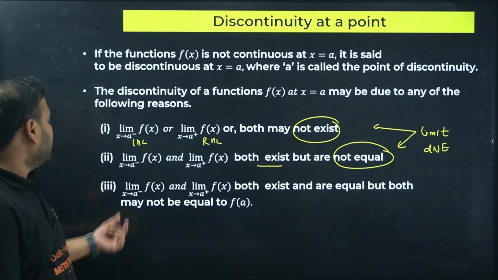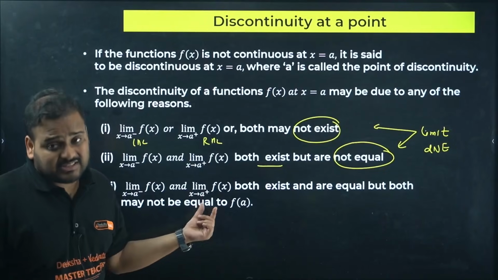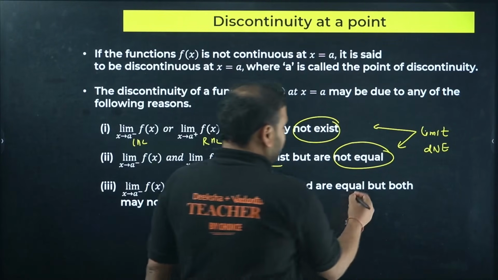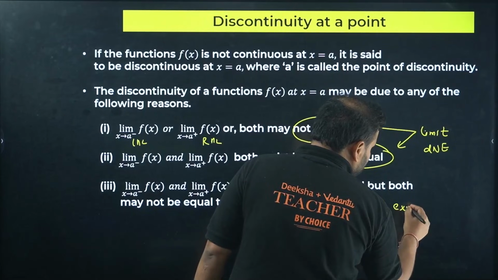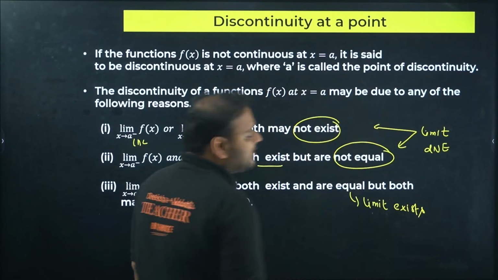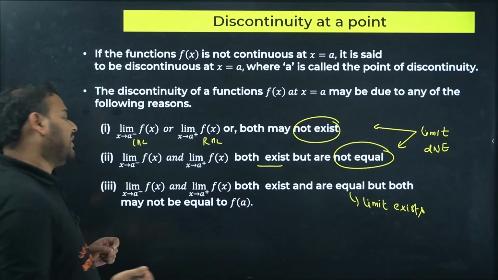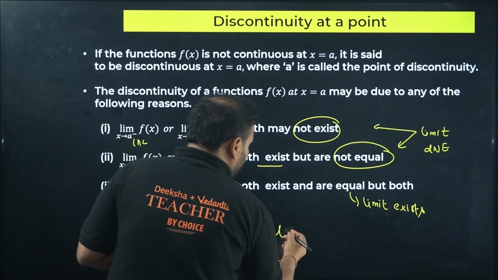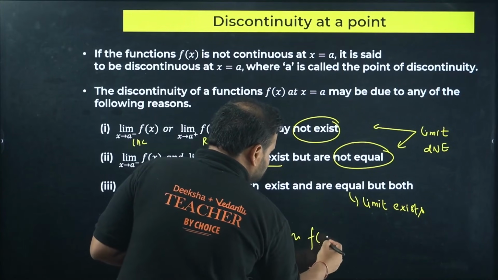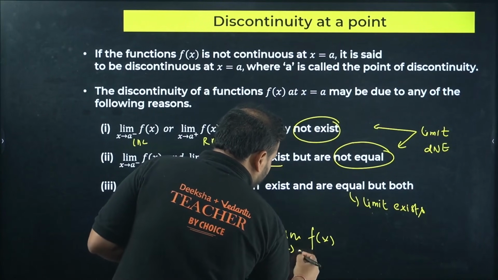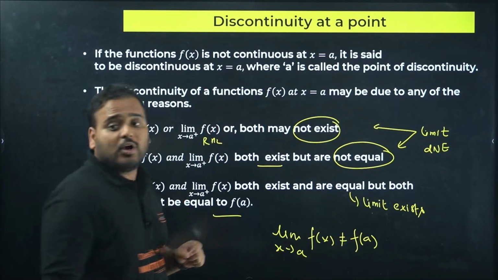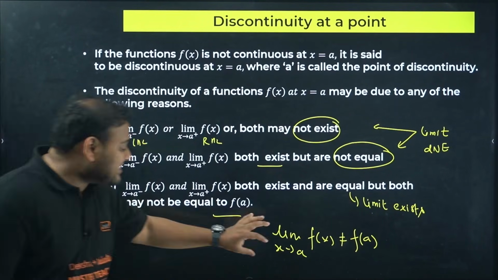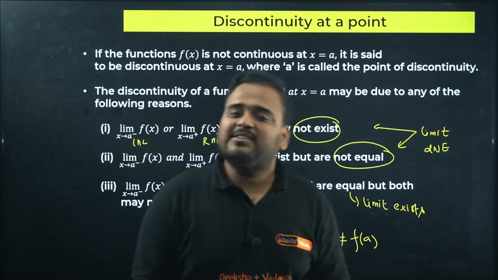Next, the LHL and RHL both exist and are also equal. It means the limit exists, but the value of the limit is not equal to f of a. The limit value that you got, limit of the function f of x when x tends to the point a, is not equal to f of a. In this situation, again, the function will not be continuous.